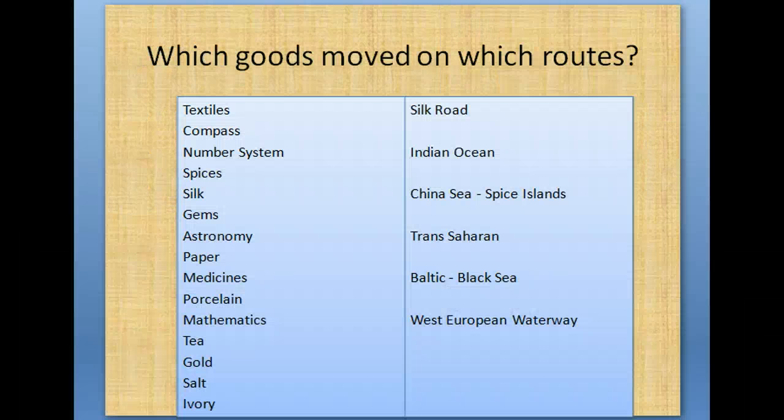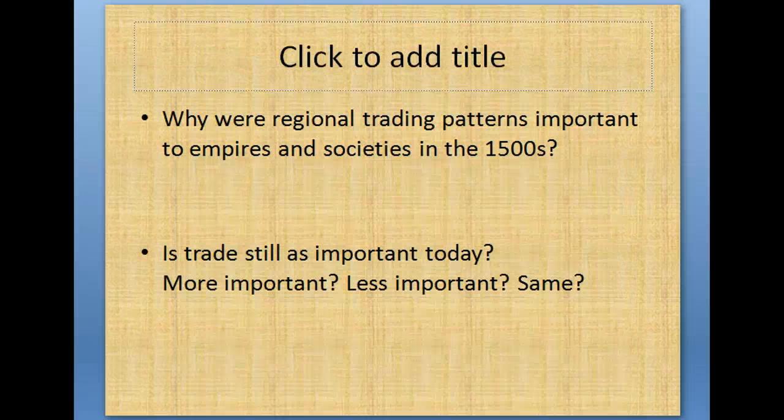So take a look at our goods on the left side and our routes on the right side, and what I'd like you to do is take a pencil or pen and draw a line from textiles to the routes that it would be moving on. Might be more than one. So go ahead and stop the video and think about that. Get that done. And then when we switch to the next slide, we're going to be answering these questions.